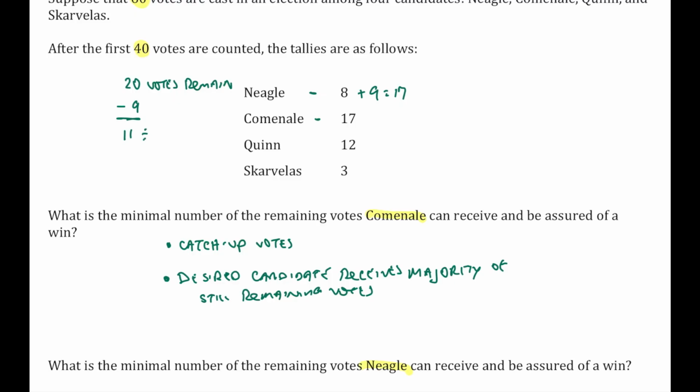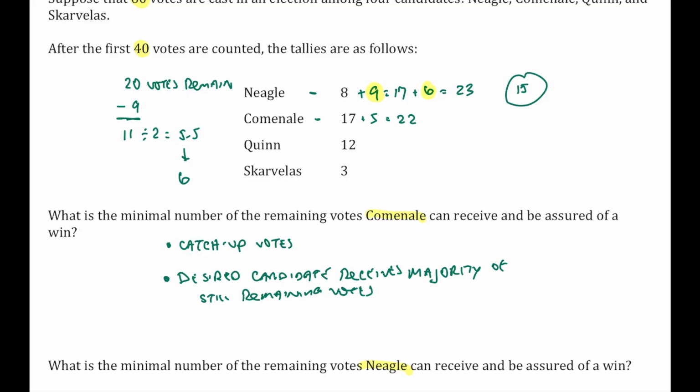I'm going to take 11, divide that by 2, and we're going to get 5.5. That means that 6 is the majority. So if Nagel gets another 6 votes, that means Cominali can get at most 5. Nagel would be at 23 votes. Cominali could be at most 22 votes. So how many votes did Nagel receive? Nagel received 9 and 6. Nagel needs 15 votes to guarantee the win. They've got some work to do to get out and rally the vote to make certain that they can pay it off. Now, a campaign manager is going to be doing something like this.